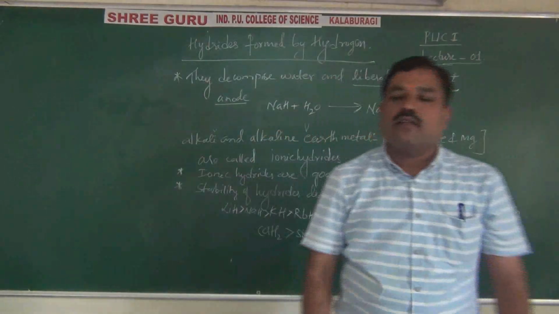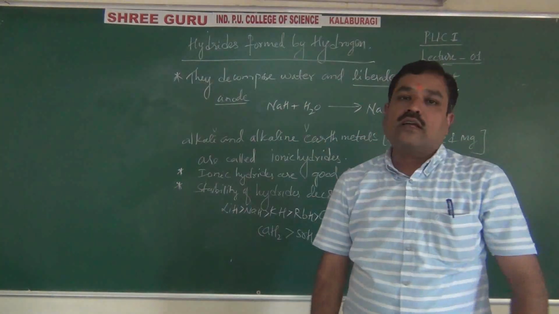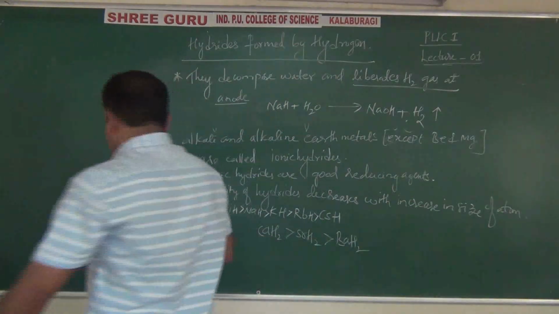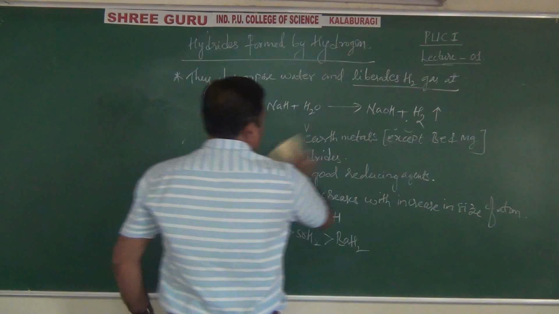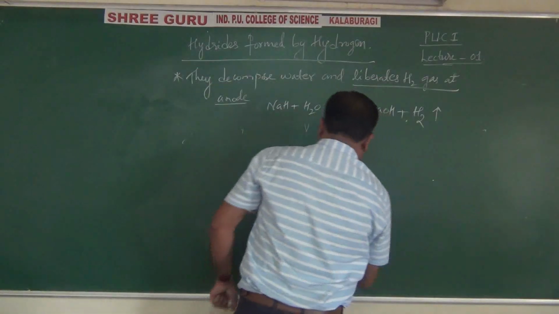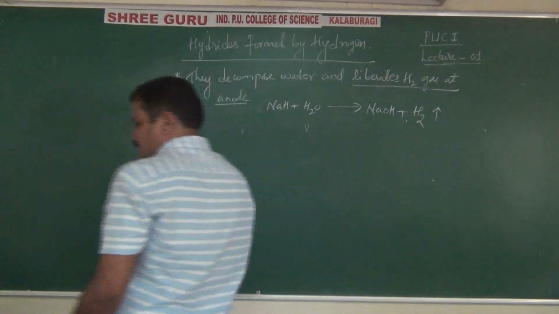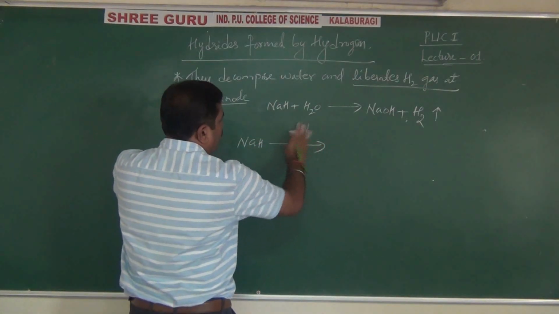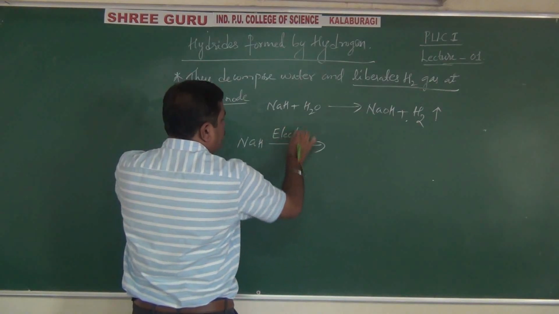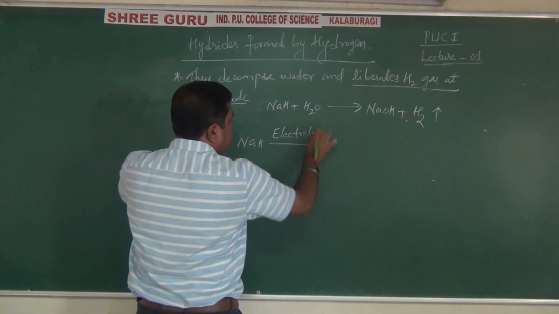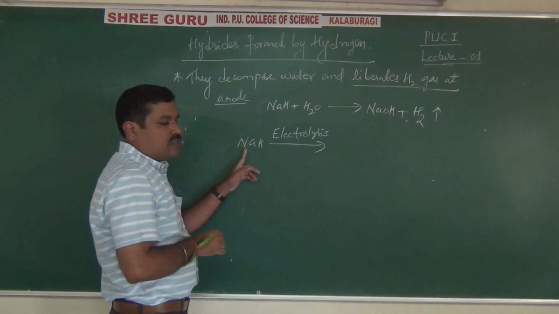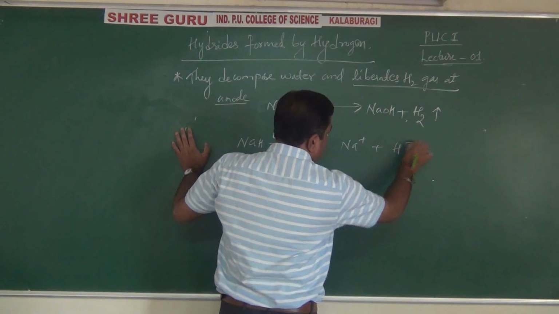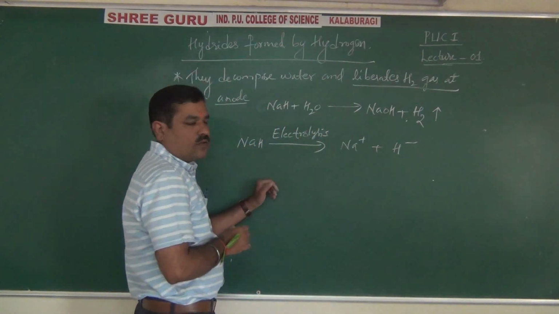Hydrogen is liberated at the anode, not the cathode. Suppose we take electrolysis also. On electrolysis, for example NaH, breaking the compound by passage of electrons, they dissociate to form Na+ and H minus, the hydride ion.